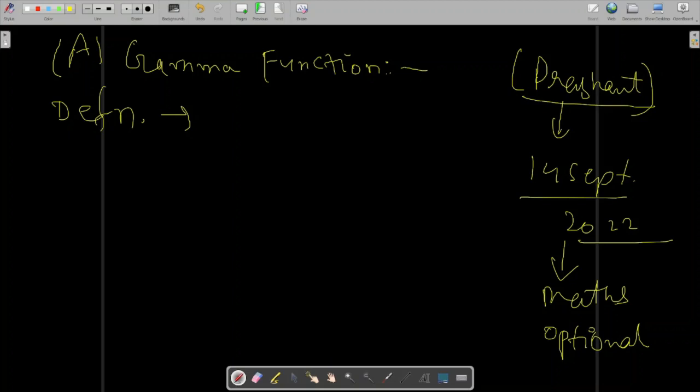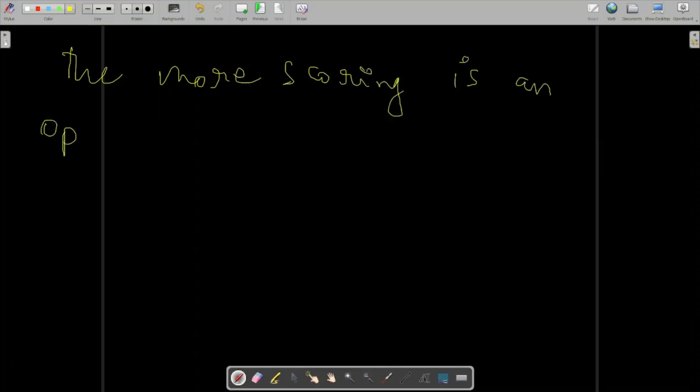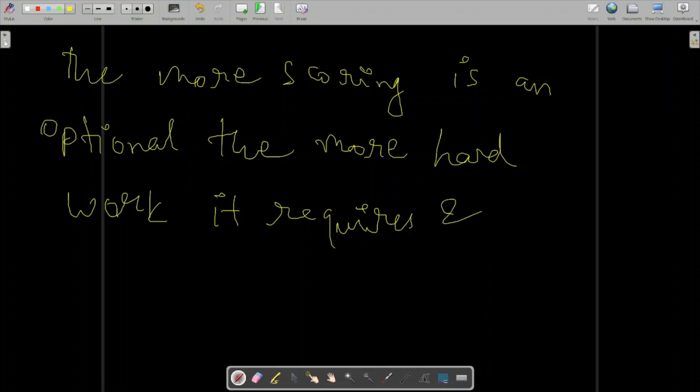That is true indeed. But let me tell you one thing: the more scoring an optional is, the more hard work it requires, and more time consuming also.